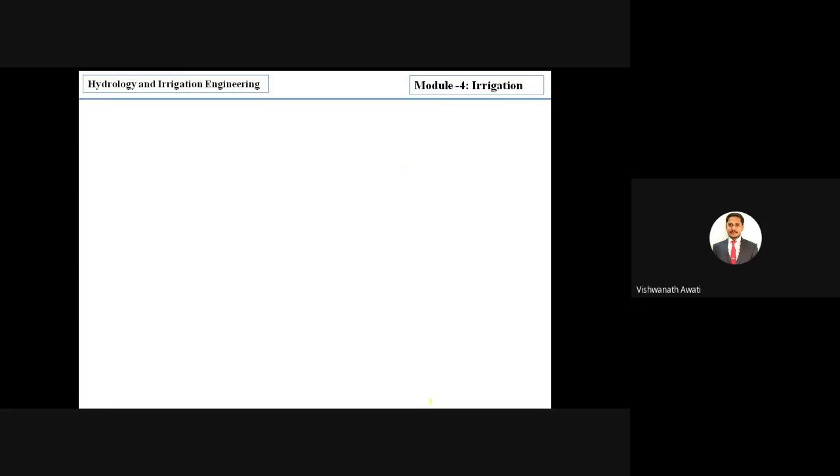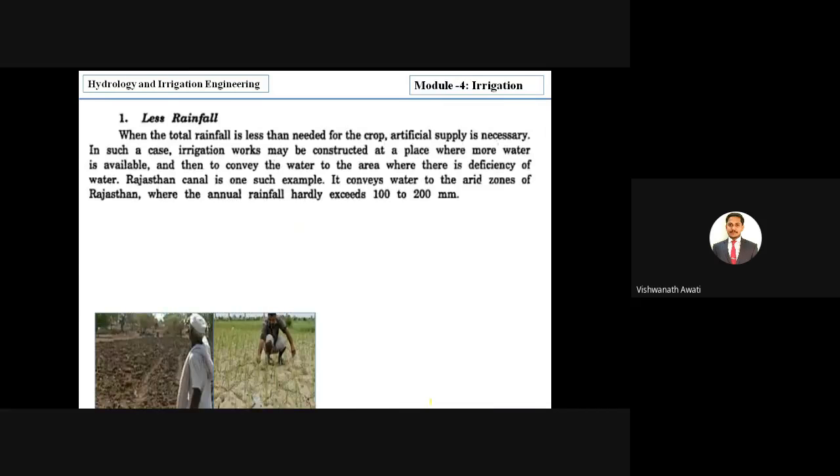The first point is less rainfall. Less rainfall means the total rainfall is lesser than needed for the crop. We require some centimeters of rainfall for a particular crop, for example 30 centimeters or 6 centimeters.